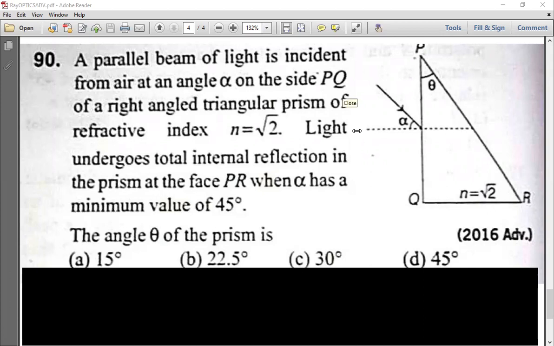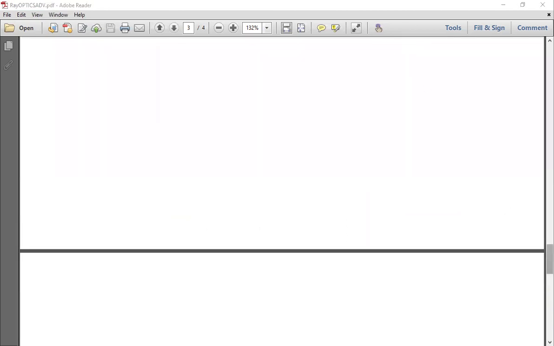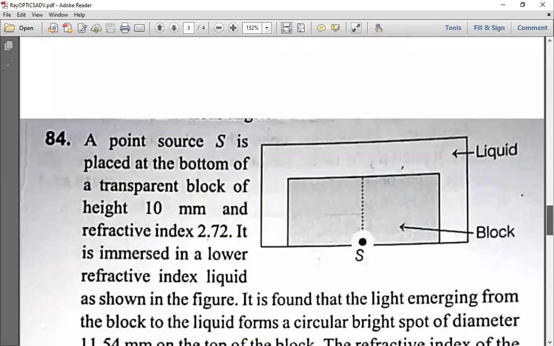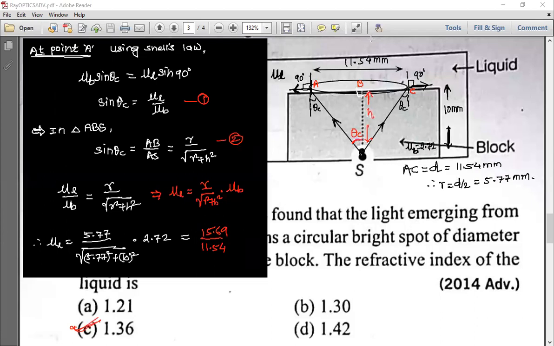Sir, once can you show the previous question? Check this fast.